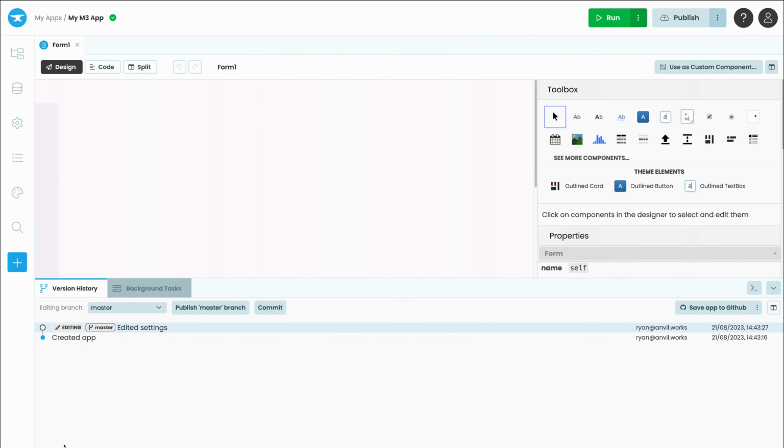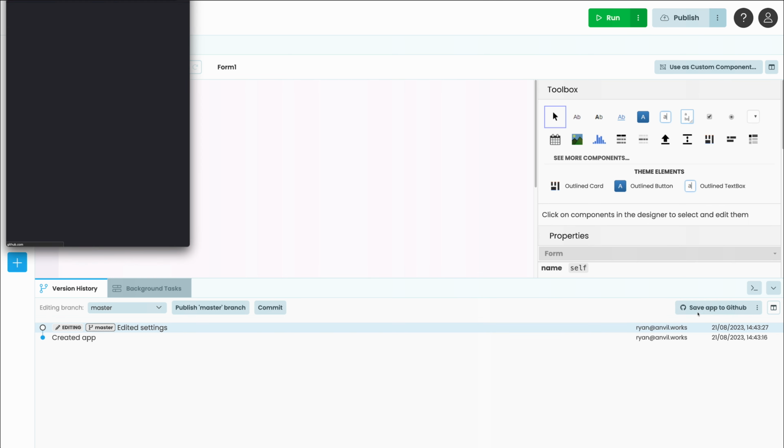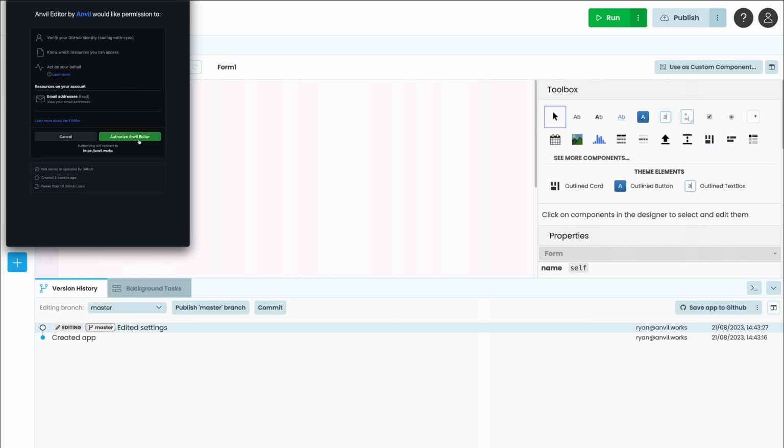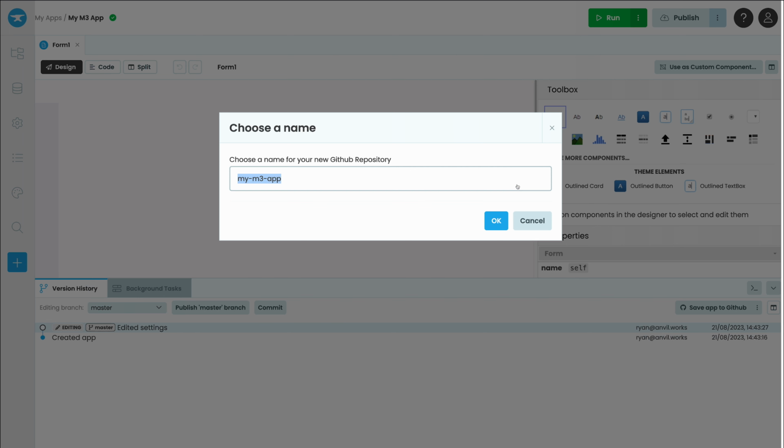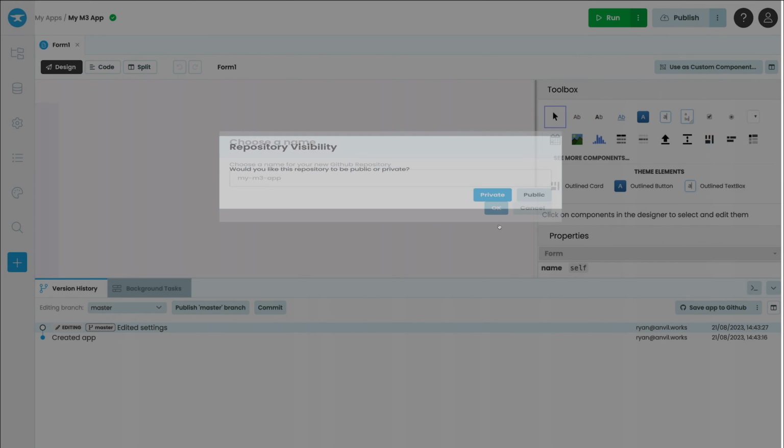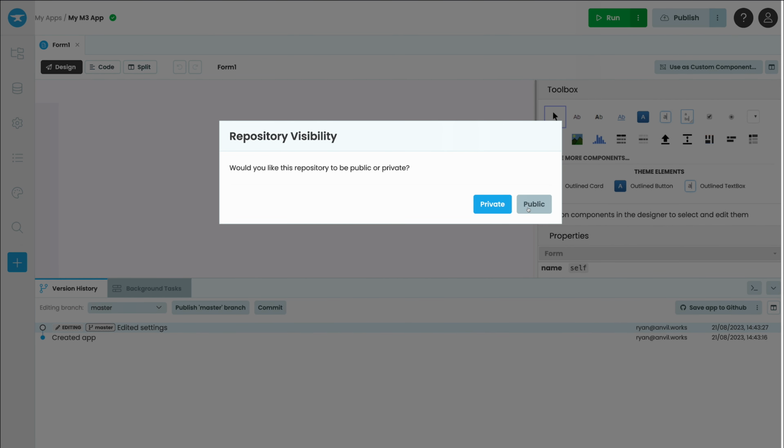Click on the version history tab at the bottom of the editor. On the right of the panel, select Save App to GitHub, and we will be redirected to authorize the Anvil editor. Once authorized, we can choose where we would like to create our repository and what its name should be. We'll create a public repository so everyone can see our project.